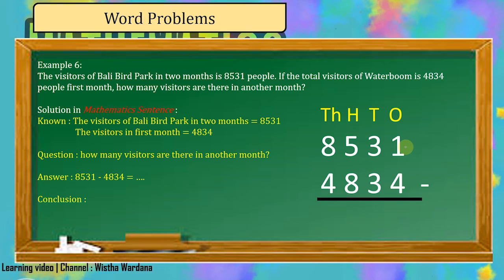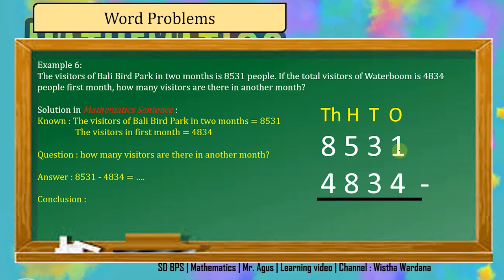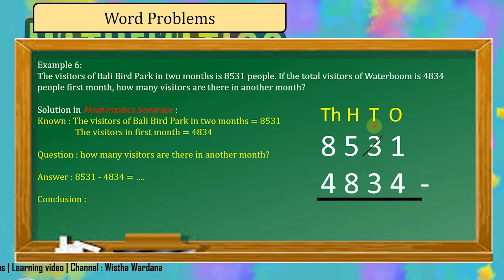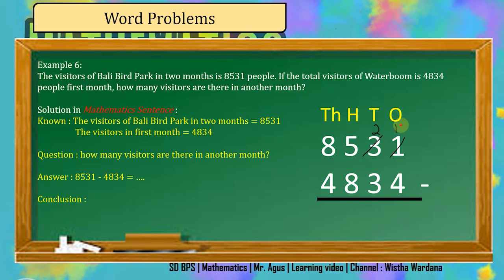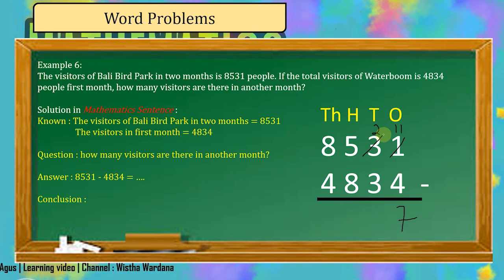In this case, start from 1. We have 1 minus 4. We know 1 cannot subtract by 4, so you have to borrow from the next place value. In this case, from tens, we have 3 here, and borrow 1, it will be 2, and in this one we have 11 now. 11 subtract by 4 will be 7. And then in the tens place value we have 2 minus 3. You cannot subtract 2 minus 3.